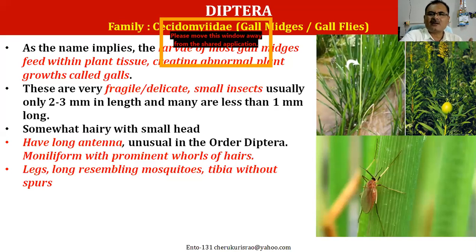These abnormal plant growths are called galls. Because of their feeding, these larvae create gall-like structures in the plant tissues. So we call them gall flies or gall midges.